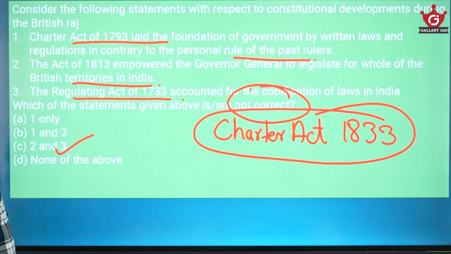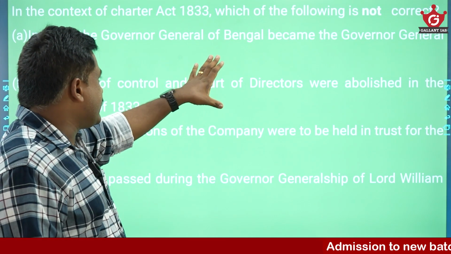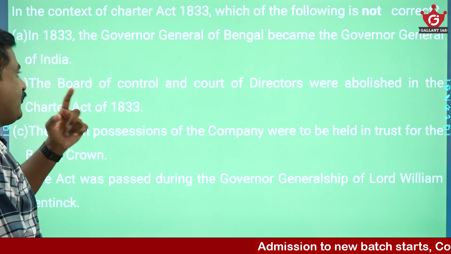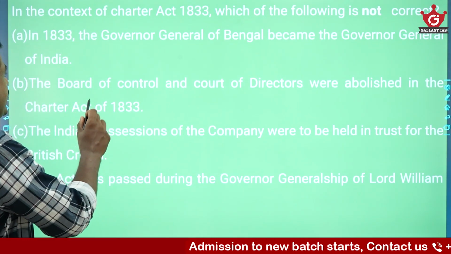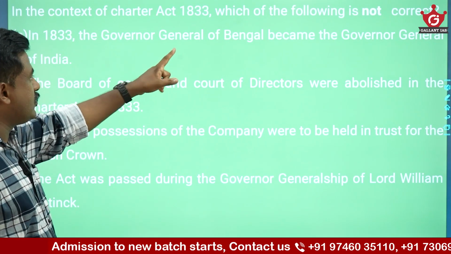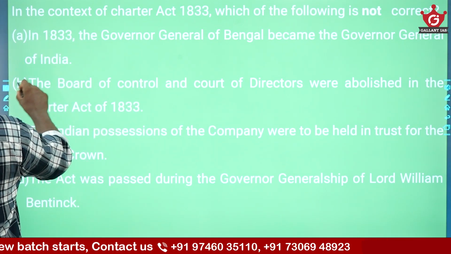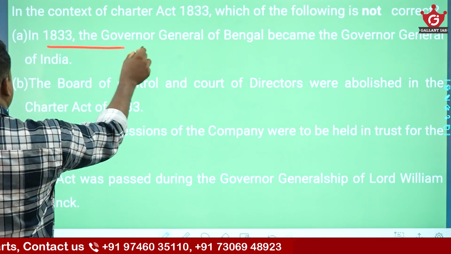Okay. Then moving on to the next one. In the context of Charter Act 1833, which of the following is not correct? They are asking for the not correct one. In 1833, Governor General of Bengal became Governor General of India. That is absolutely true, 100%. Yes, I agree.